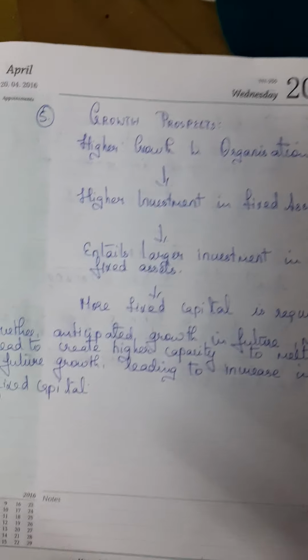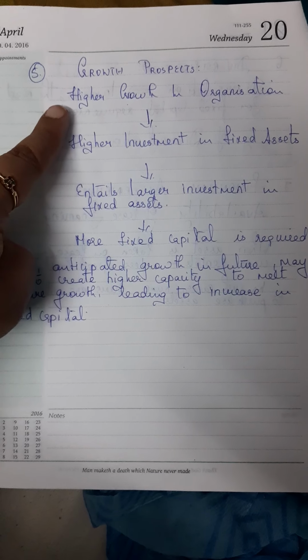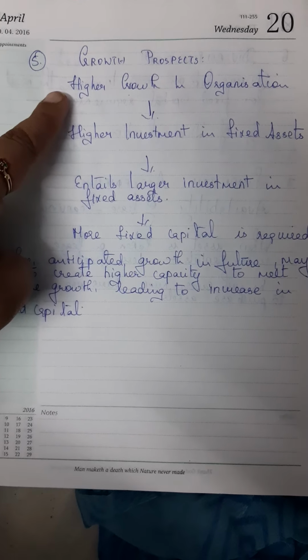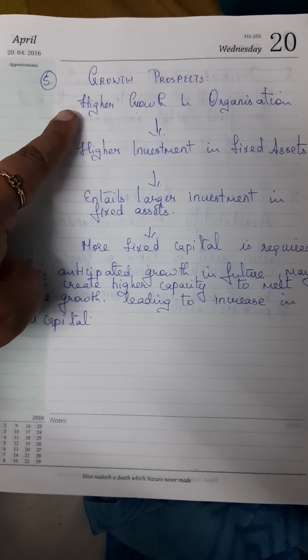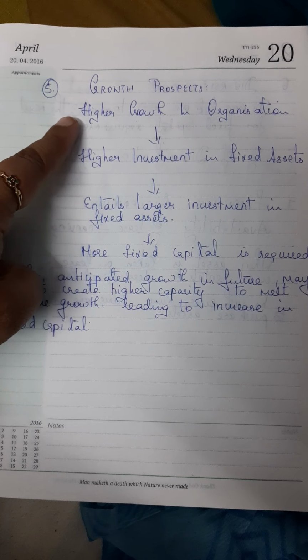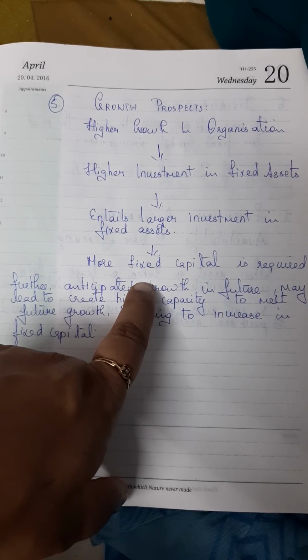Then growth prospects. You have to pay attention to two areas, children. If there is higher growth in the organization, that means higher investments. Higher growth means you are opening new branches, buying more machinery. Growth is there, so it entails larger investment in fixed assets. Thereby more fixed capital is required.